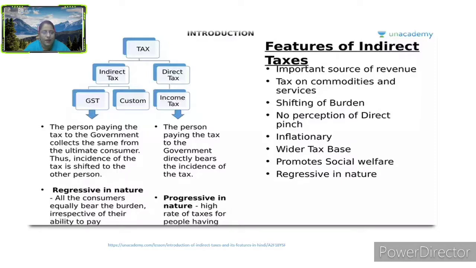Regressive nature: all the consumers equally bear the burden irrespective of their ability to pay. It is not that only a person who has the ability has to pay the tax. Every person has to pay the tax, whether he is eligible or not. It is a burden on all. They have to pay the tax compulsorily.